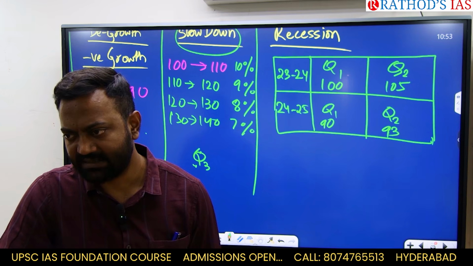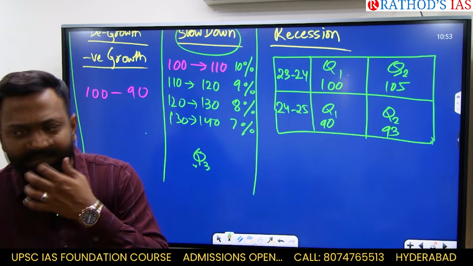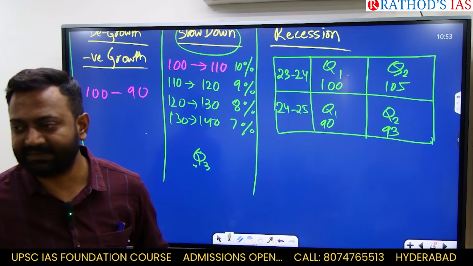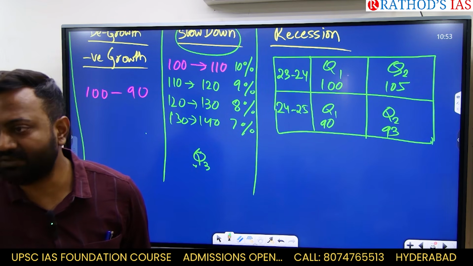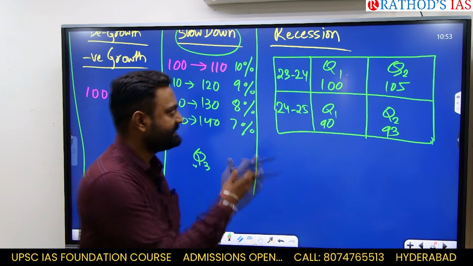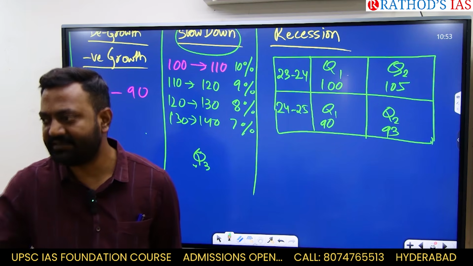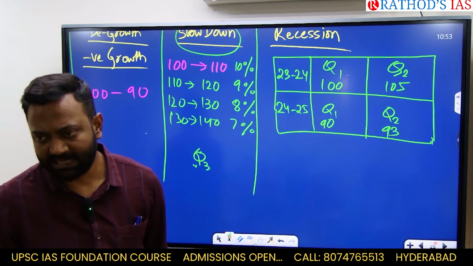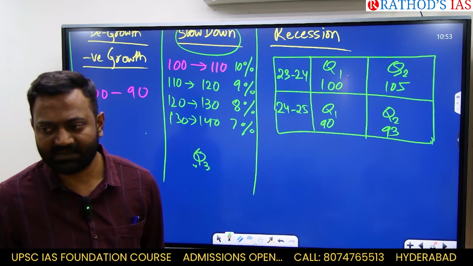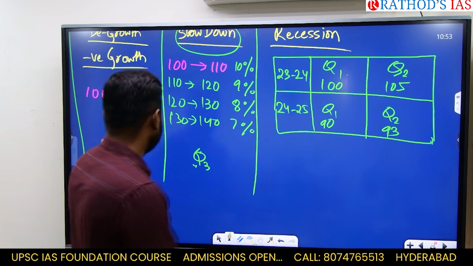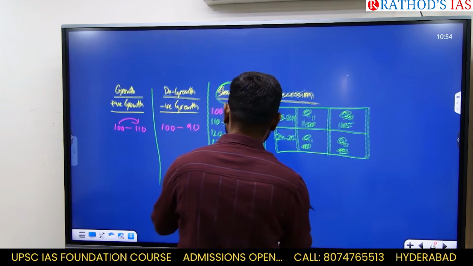Are you understanding? Slowdown and recession are the two words which are most abused. People use them like anything without knowing the exact meaning. Slowdown is positive growth, but the rate of growth has come down. Recession means two consecutive quarters have registered a decline in GDP. Are you understanding? Write it in your own words. Slowdown and recession. If you have written all four, write properly. I have given the examples, phrase it in your own words.